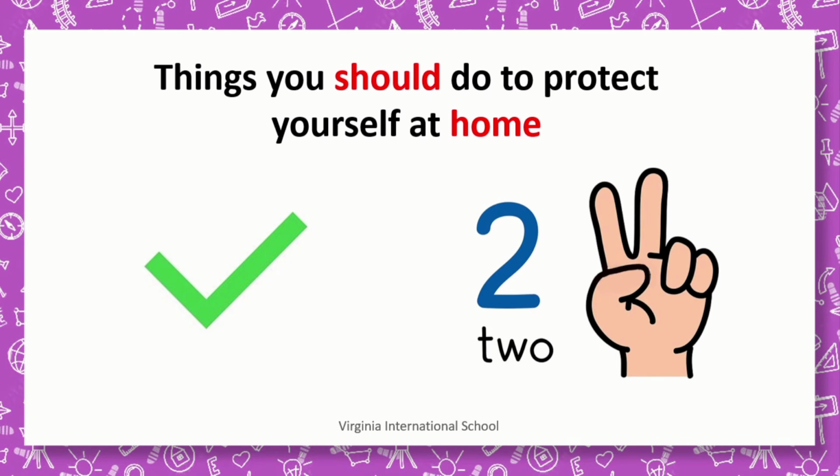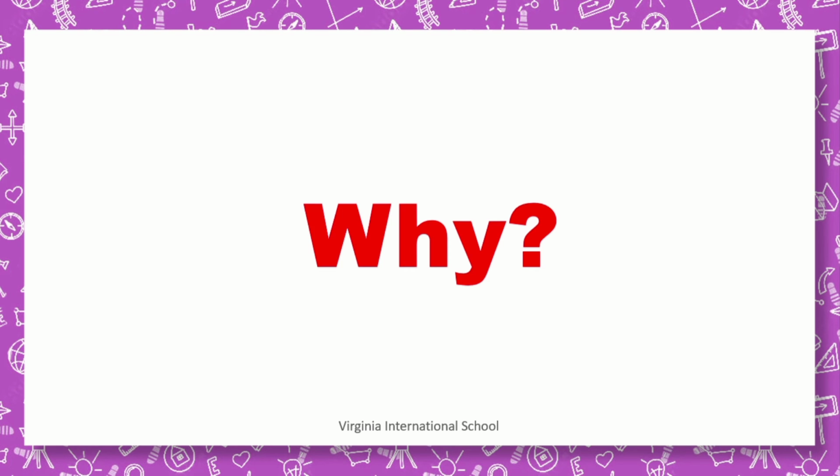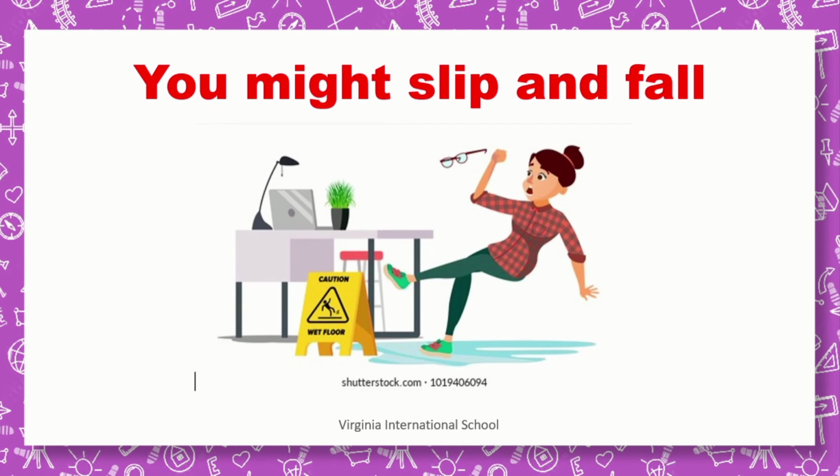Things you should do to protect yourself at home, number 2. Keep the floor clean and dry. You need to keep the floor dry and not wet so you don't slip and fall. You might slip and fall if you keep the floor wet. So you need to dry the floor if it's wet.